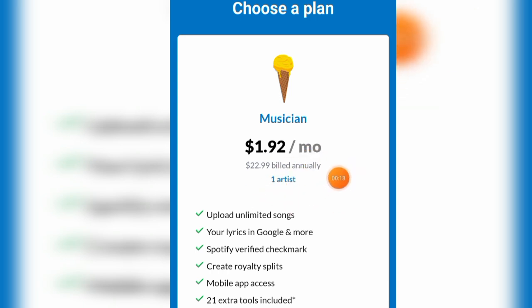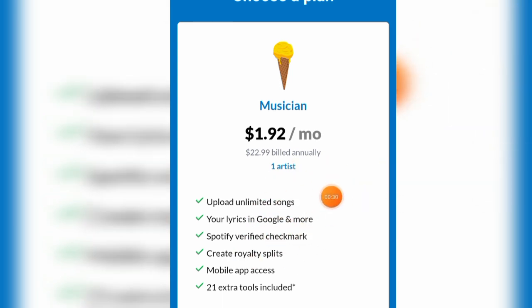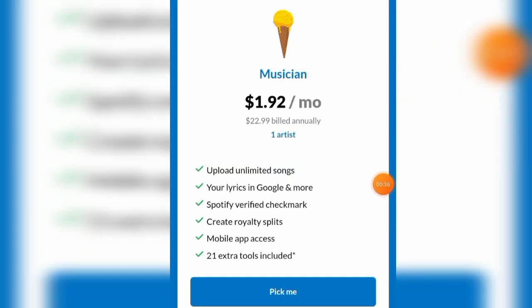You could literally distribute for just one artist, so you get to upload unlimited music. You also get to sync your lyrics to Google and more, and you also get the Spotify verified checkmark. One thing you need to keep in mind if you're going for this pricing is that you won't be able to choose a release date for your music. So basically you're limited in some features with this pricing.